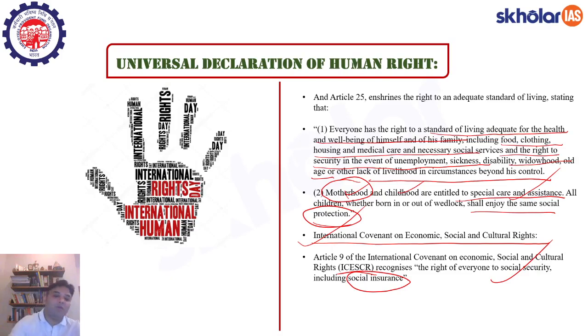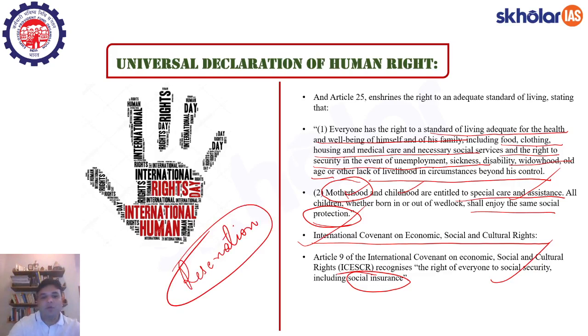Okay. And what do you understand by social insurance? For example, the policy of reservation is something in the realm of social insurance. People who have been kept out of the mainstream of the society for the past 500 to 1000 years, their mental makeup has suffered a lot. Their genetic makeup also has suffered to a certain degree.